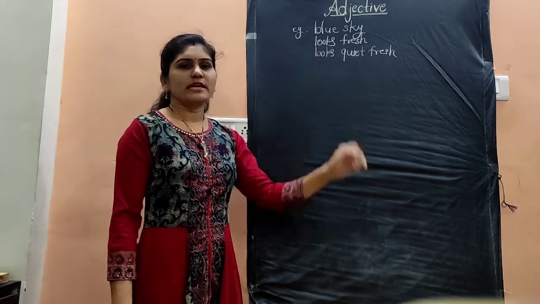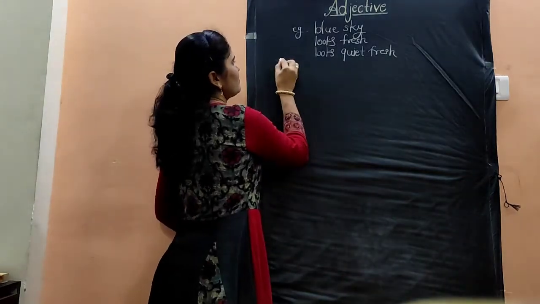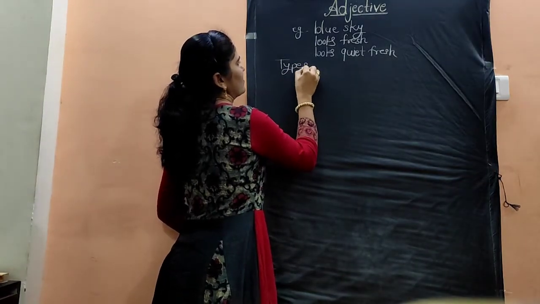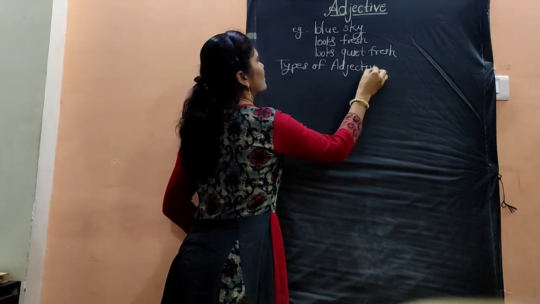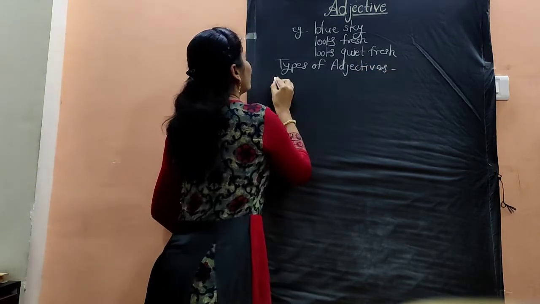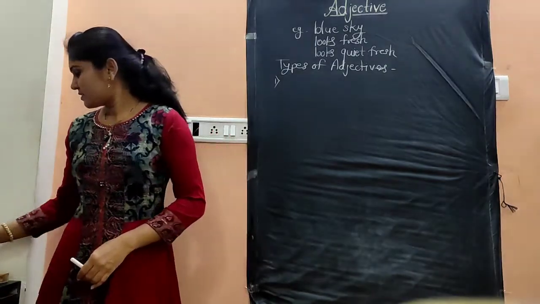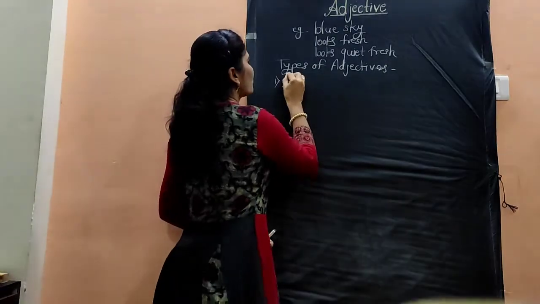So let's see the types of adjectives. The first type of adjective is adjective of quality.